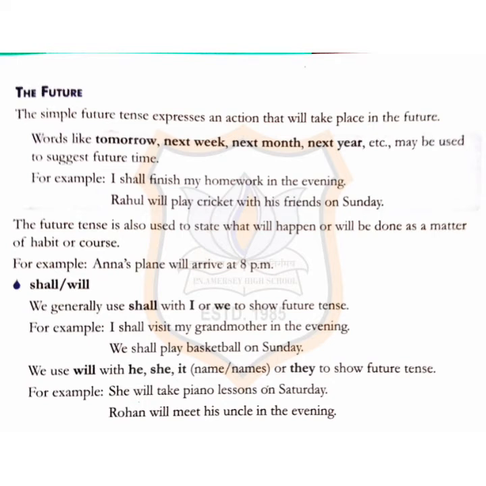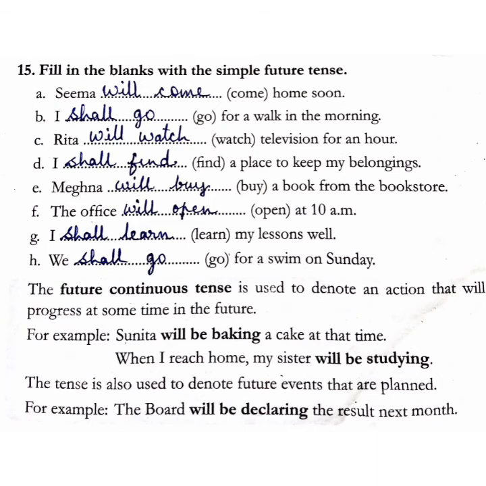We use will with he, she, it, or they to show future tense. For example, she will take piano classes on Saturday. Rohan will meet his uncle in the evening. Now exercise 15, filling the blanks with the simple future tense. Seema will come home soon. I shall go for a walk in the morning.